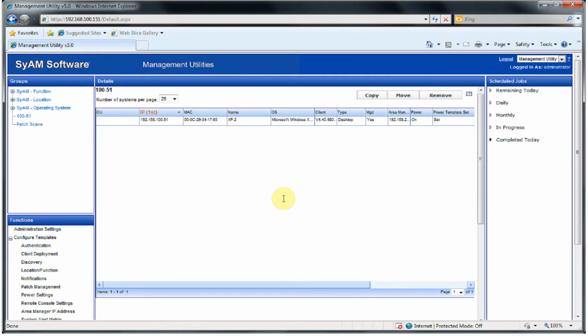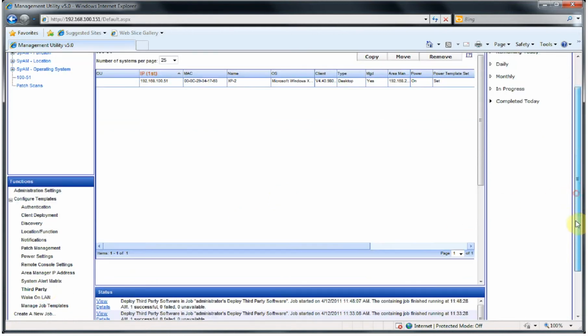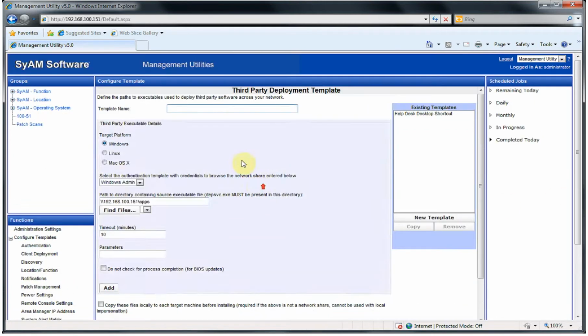We'll browse to Management Utility and create a third-party software installation template. We'll enter the template name, Notepad. The target platform is Windows. The authentication template is the one that gives us access to the network share and the client machines. And since that's our usual network share, the path is filled in.